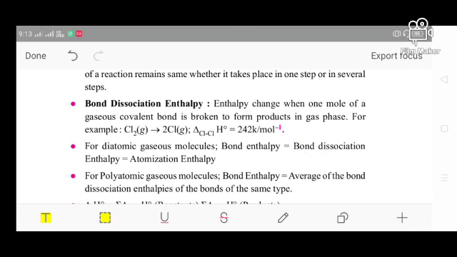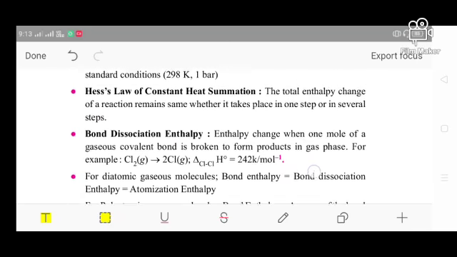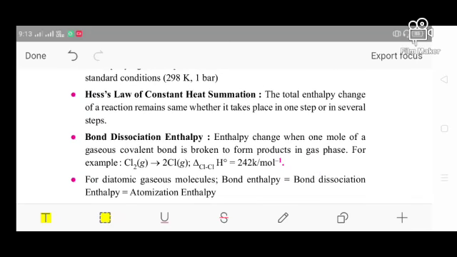So when the bond between the 2 chlorine atoms is dissociated, the enthalpy change, that means delta H naught, is equal to how much? 242 kilojoules per mole. Okay, so this is the enthalpy change, and this amount of energy is required to break the bond.